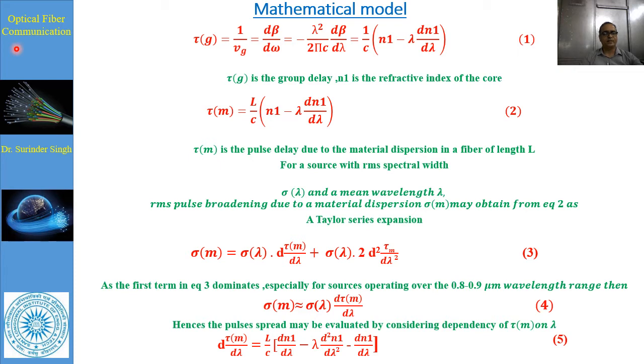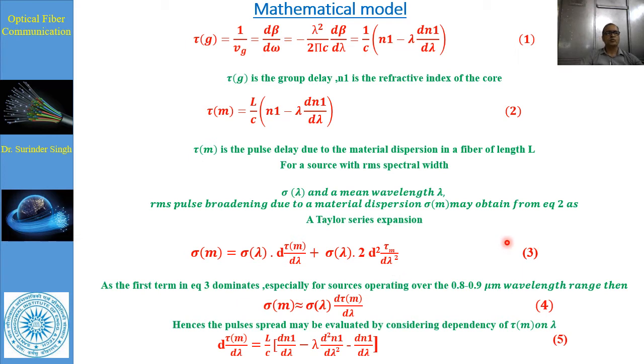mean wavelength lambda, the RMS pulse broadening due to material dispersion sigma m, that we have to obtain as an expression in a Taylor series. This is sigma m equals sigma lambda dTm upon d lambda plus sigma lambda squared d squared Tm upon d lambda squared, in continuation.